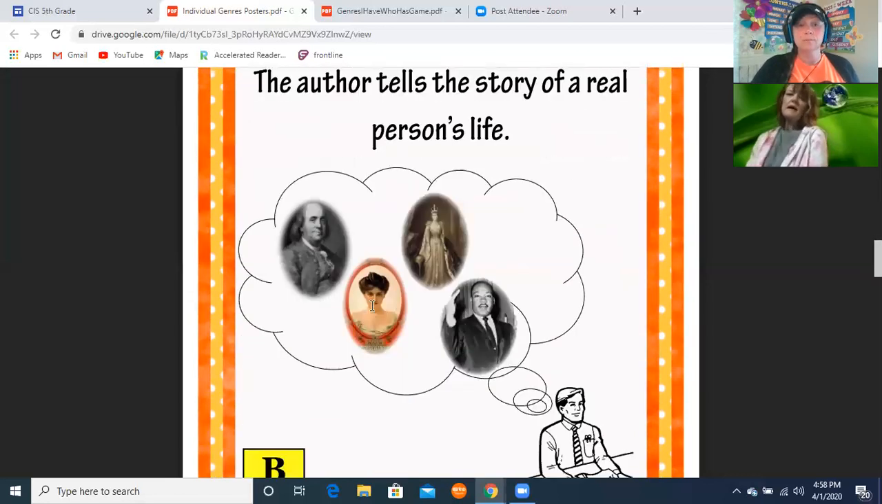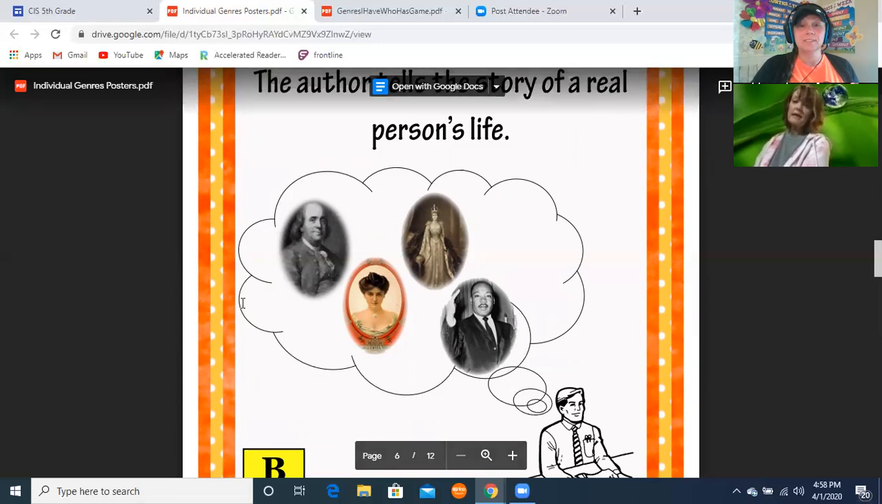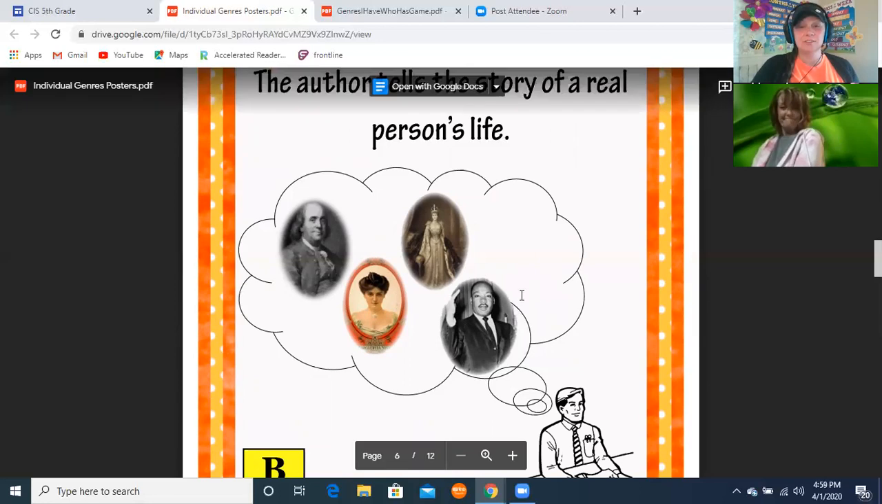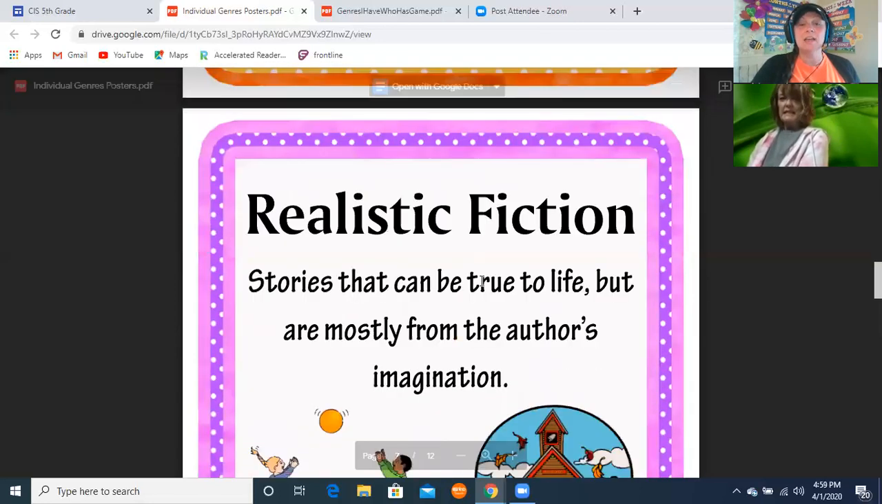And in the library, instead of having F for fiction, they will have B for biography on it. This, boys and girls, happens to be one of my favorite genres to read, biography. All right.